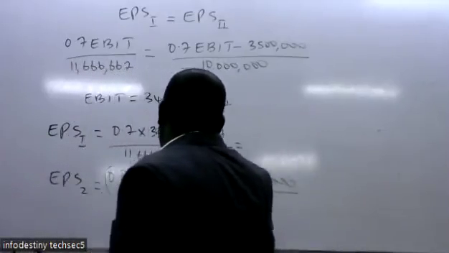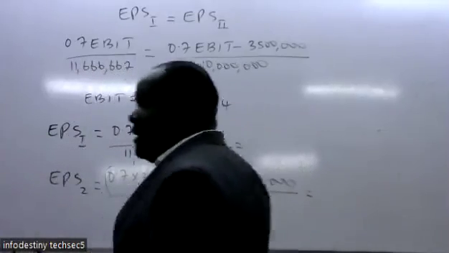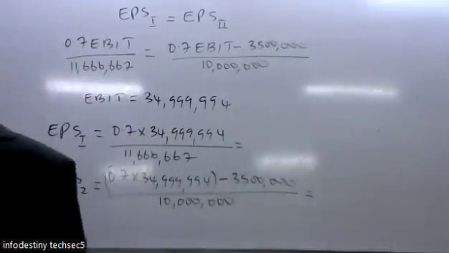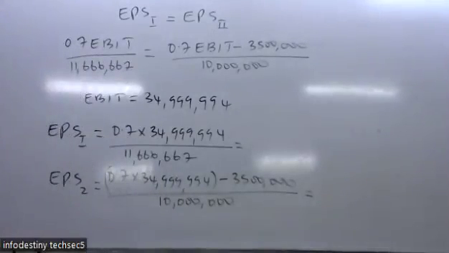So confirm whether the two are giving you the same earning per share. If they give you the same earning per share, then that figure of 34,999 million is correct. So that is the earning per share at the point of indifference. The two of them should give you the same.